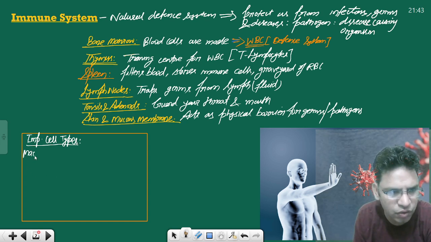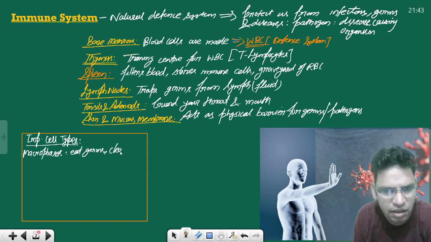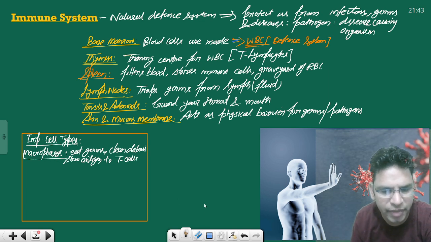There are macrophages all around the body. They eat germs, clean debris, and present antigen to T cells. This is the basic funda of macrophages.